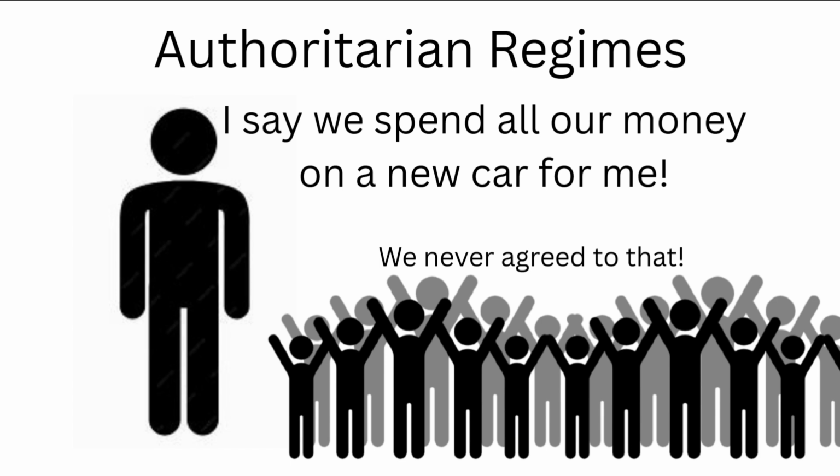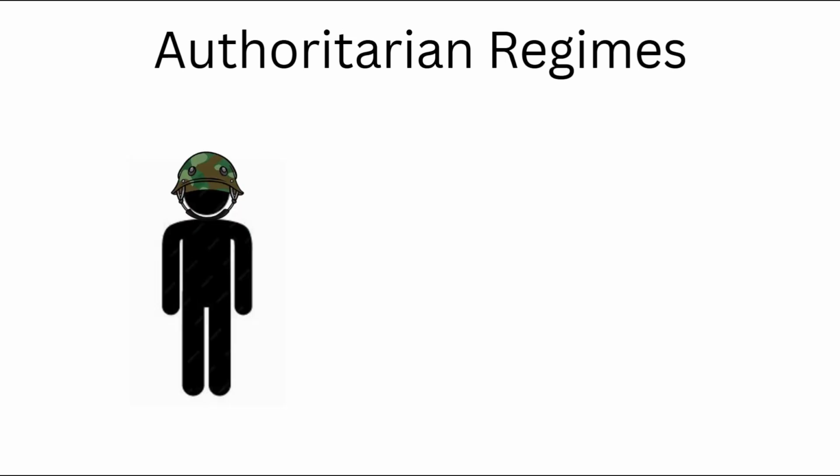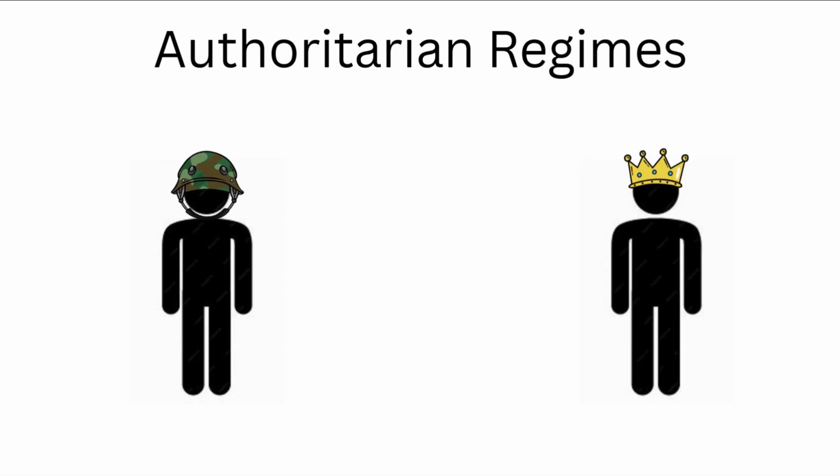Authoritarian regimes can take various forms, such as military dictatorships, one-party states, or absolute monarchies. They may come to power through force, democratic backsliding, or succession from previous authoritarian rulers.